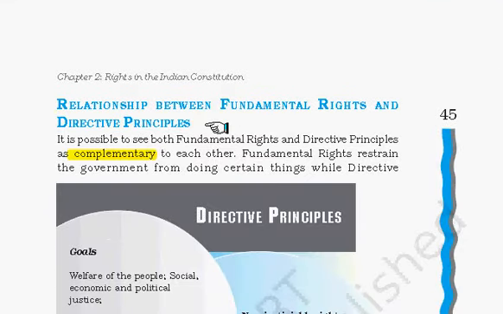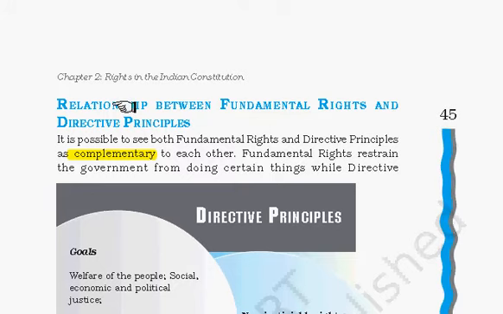Usually directive principles can be called the pillar of socio-economic democracy, and fundamental rights the pillar of political democracy. So these are complementary to each other, and fundamental duties can be called correlative and inseparable from the fundamental rights.